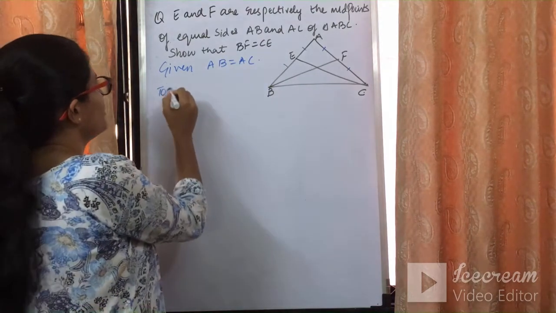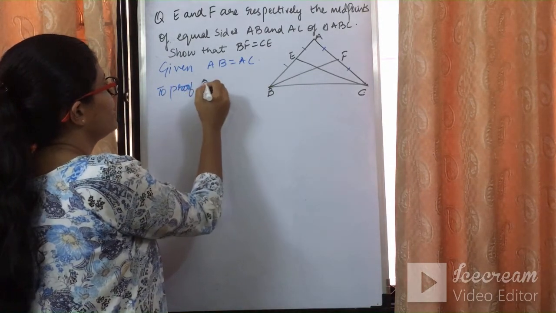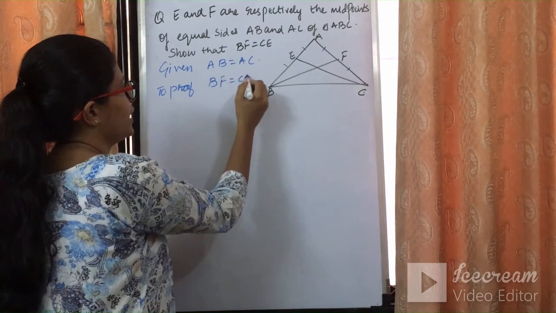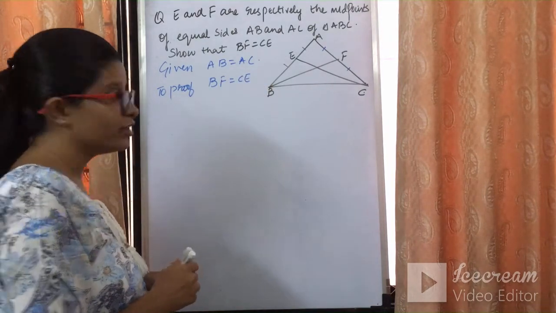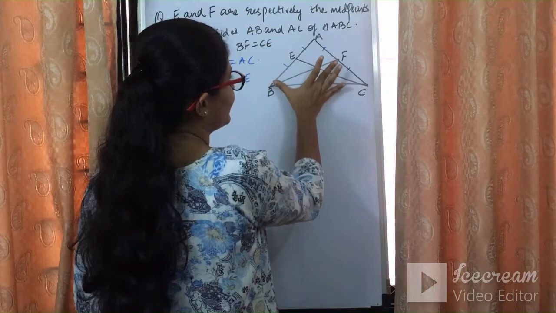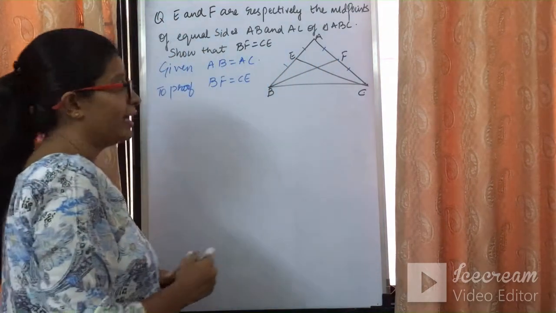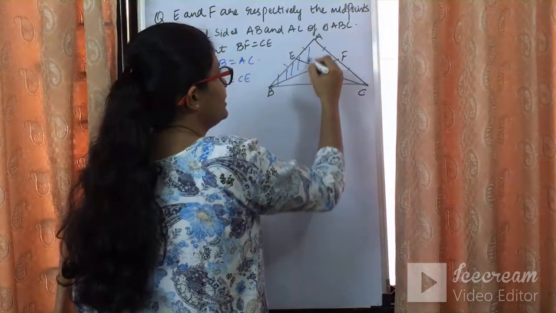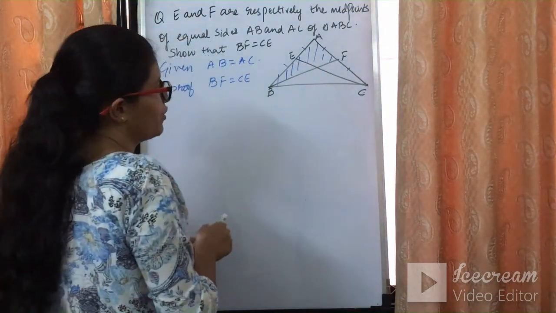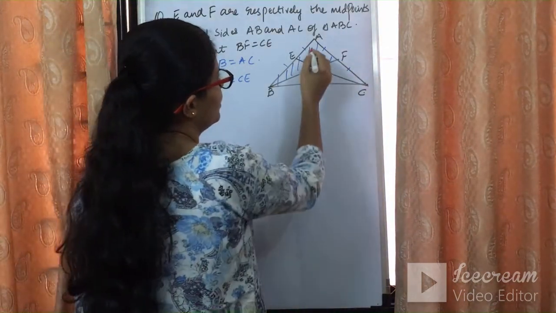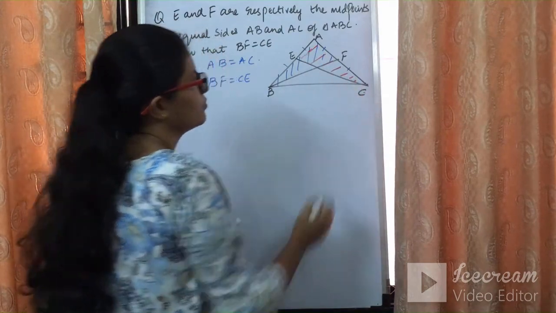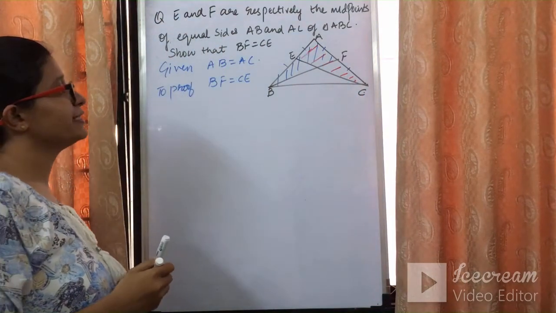What we need to prove is that BF is equal to CE. तो BF and CE कौन सी दो साइड्स हैं जो कौन सी दो ट्राइंगल्स में आते हैं? ये वाला साइड and this side. Can I say these are the two sides? These are the two triangles which cover these two sides. ये वाला एक ट्राइंगल, एक ब्लू से कलर किया, एक रेड से कलर किया है.